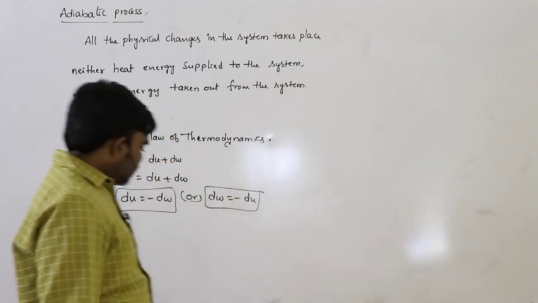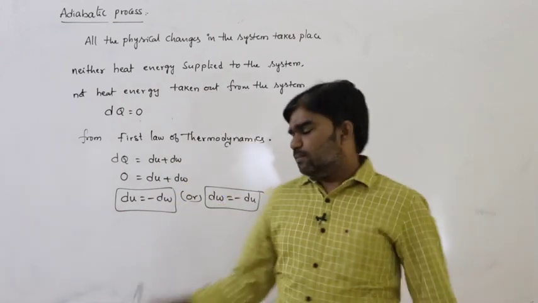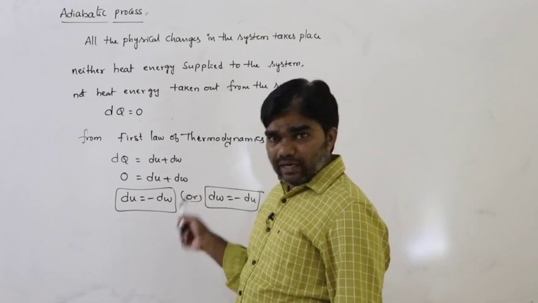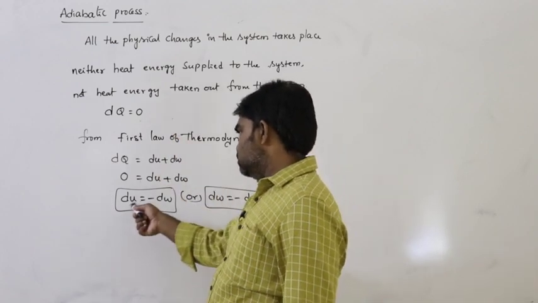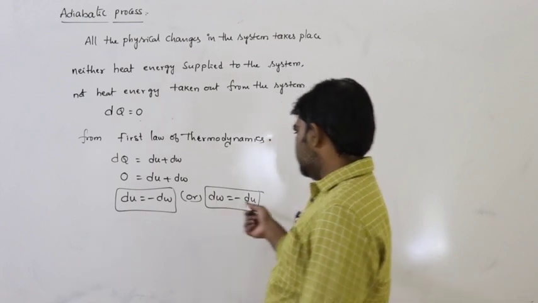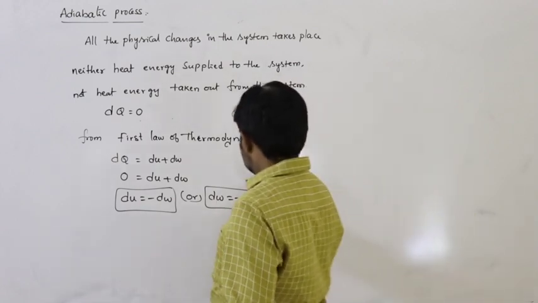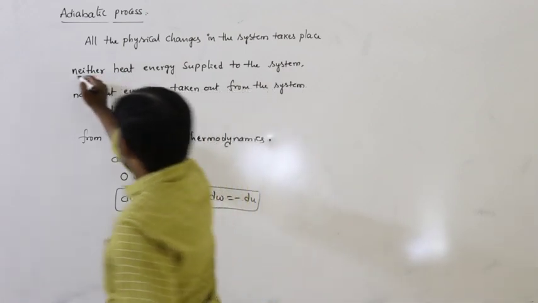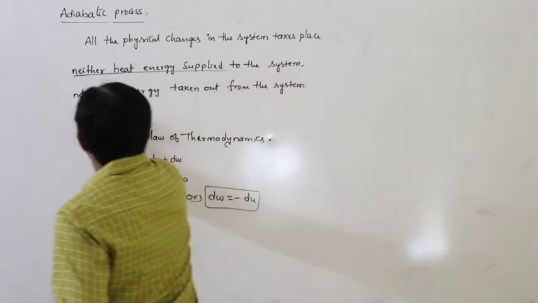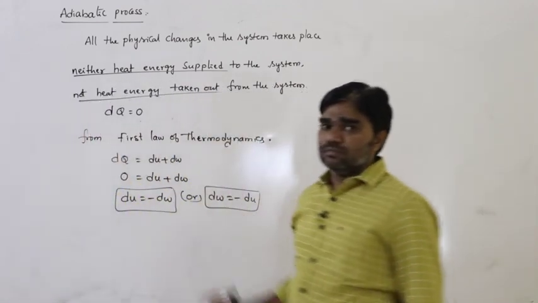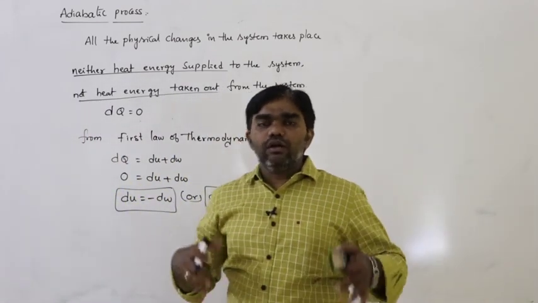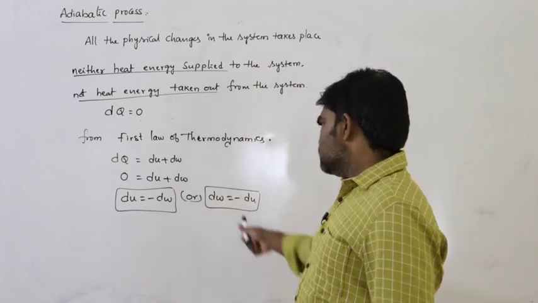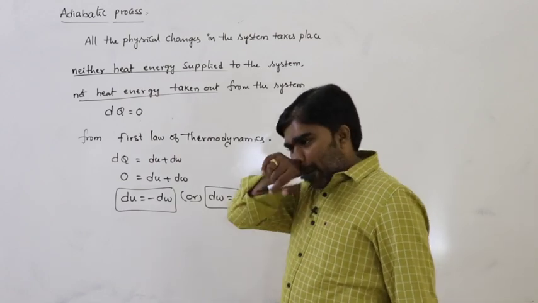So the first law of thermodynamics for an adiabatic process is du equals minus dw or dw equals minus du, because neither heat energy is supplied nor taken out.